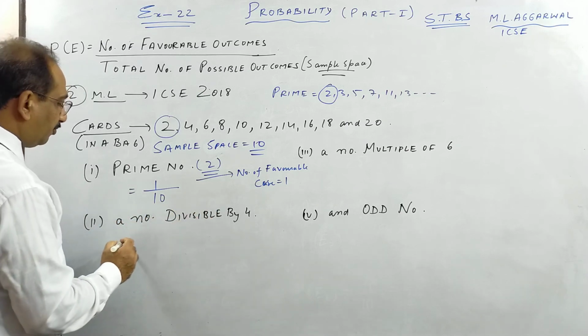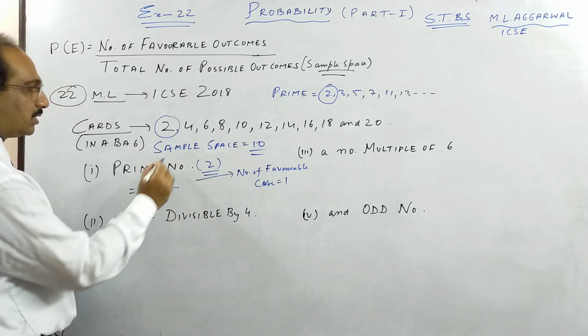Next, a number divisible by 4. So what is my sample space? It remains the same, children.